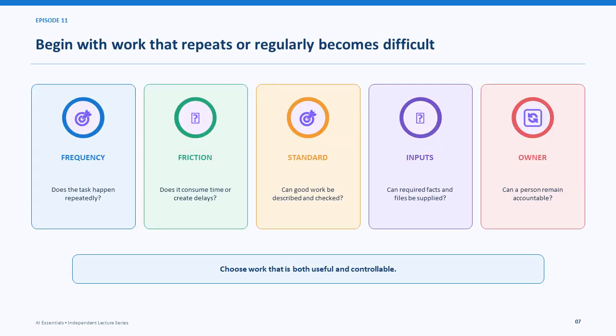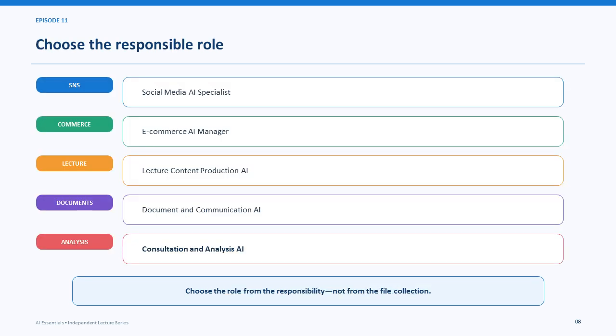Begin with work that repeats or regularly becomes difficult. Check its frequency, friction, required knowledge, inputs, and owner. Choose work that is useful and controllable. Choose the responsible role from the business need: social media, e-commerce, lecture production, documentation, or analysis. Select the role first, then gather its files.